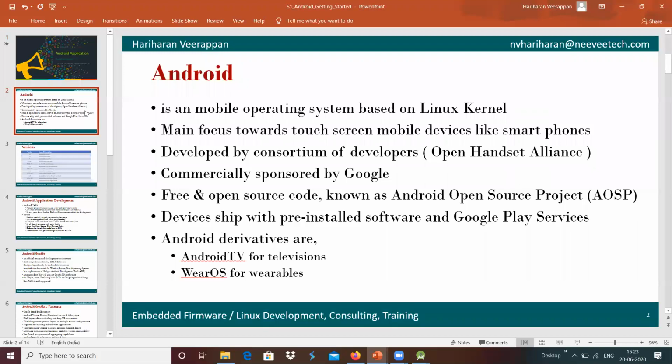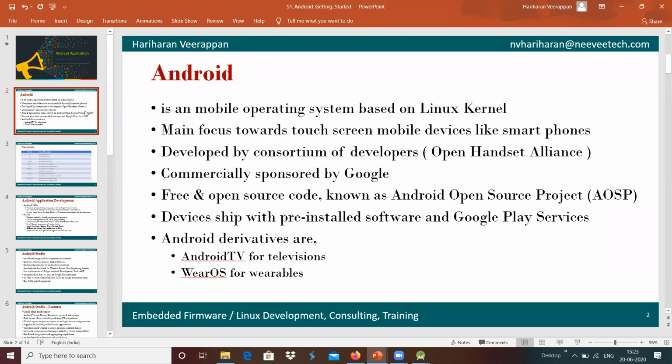The Android operating system's main focus is towards touchscreen mobiles, like smartphones, tablets, and wearables. It started with the complete focus on smartphones and tablets.